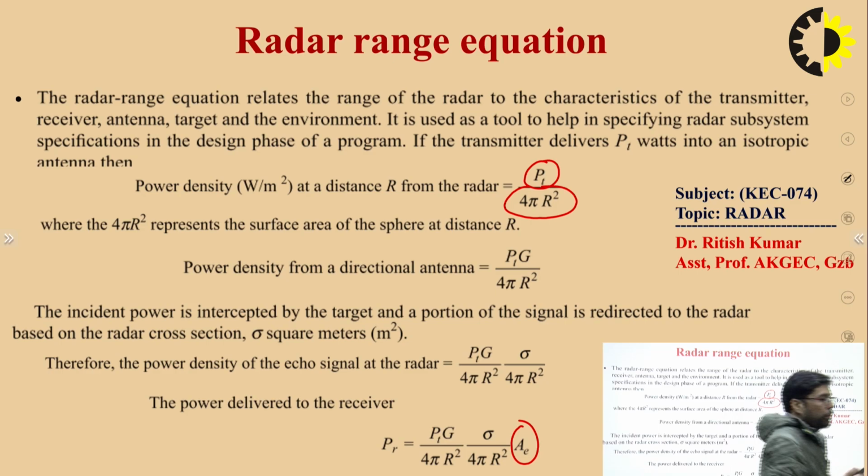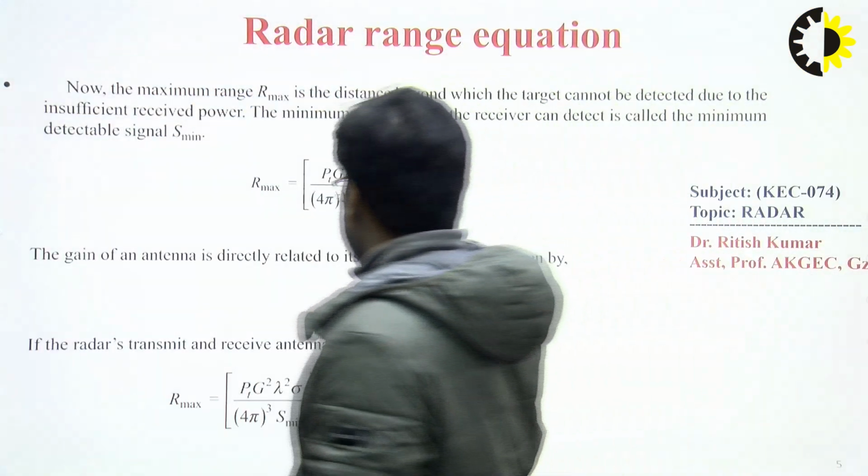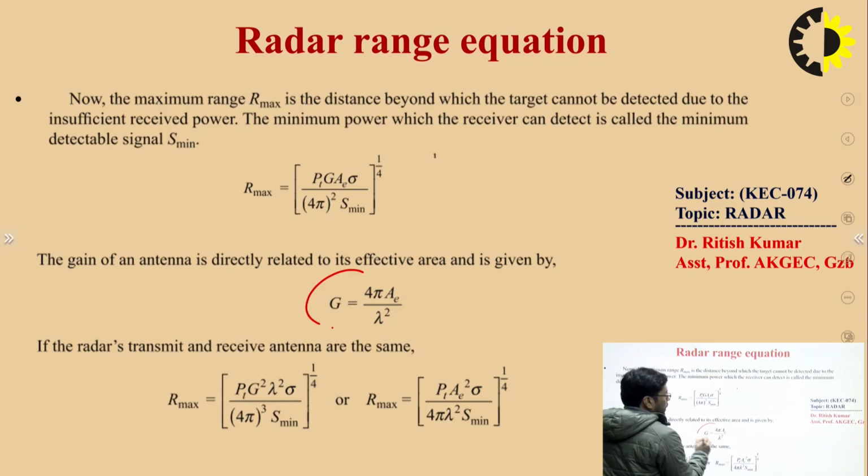So at last the received power is PR equal to PT GT upon 4 pi r square, into sigma upon 4 pi r square, into A. The effective aperture area of the antenna has a formula: in the next slide you can see G is equal to 4 pi upon lambda square into AE, right?